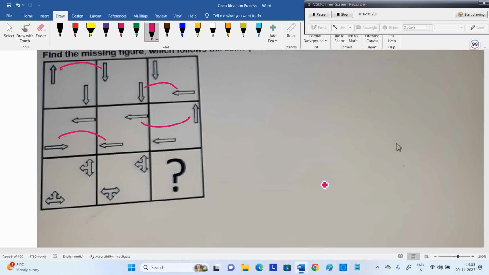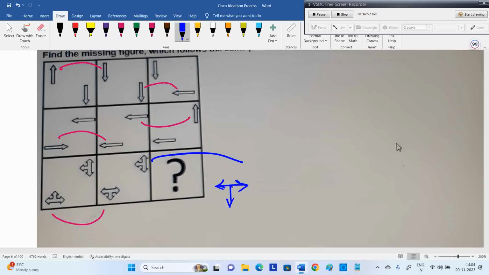Now here, what is changed? This one changed, right? In the answer, that shape should be the same. So below we need that arrow type. I'm not writing a double line, I'm writing a single line, you can understand.